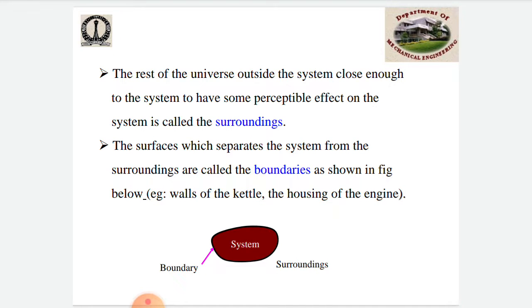Let me explain further. What is the meaning of the system?